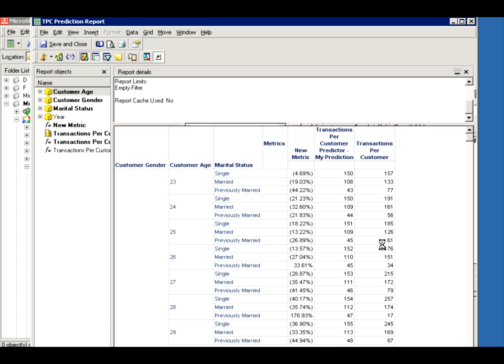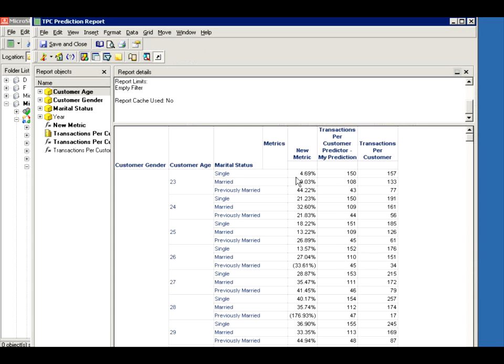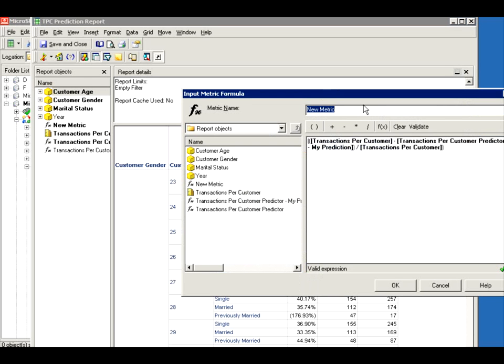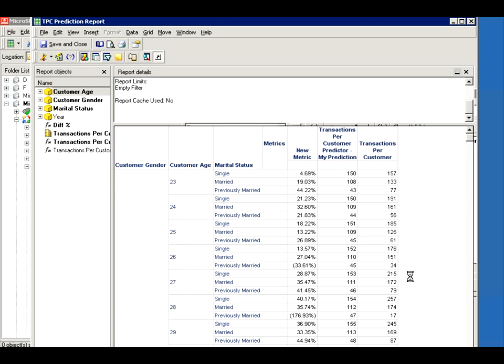Okay, there we go. Now I have to edit it to rename my metric. Just rename it to difference percent, so it makes sense. Here we see the difference between the actual and the predicted.